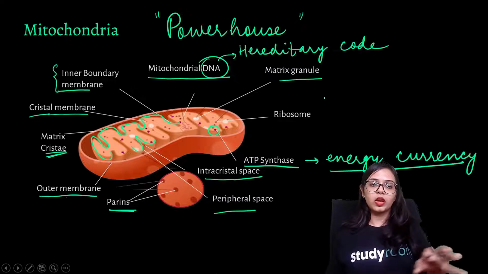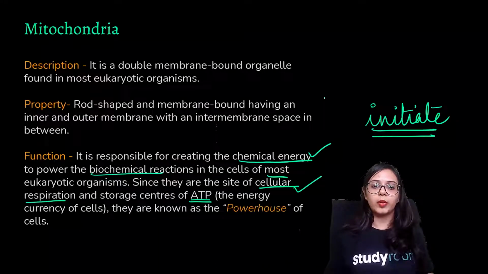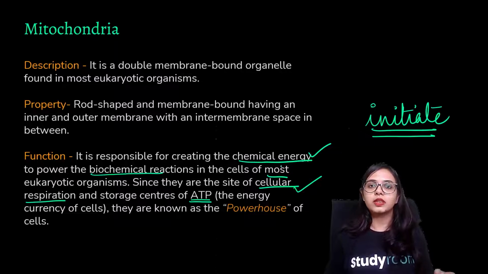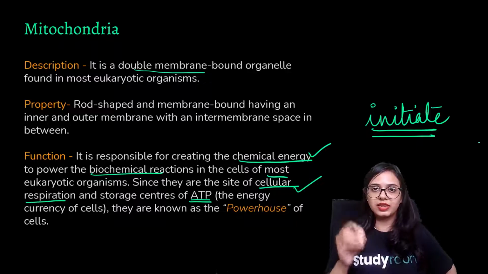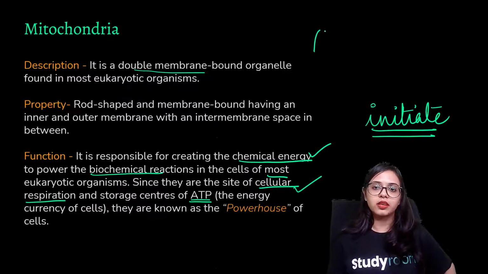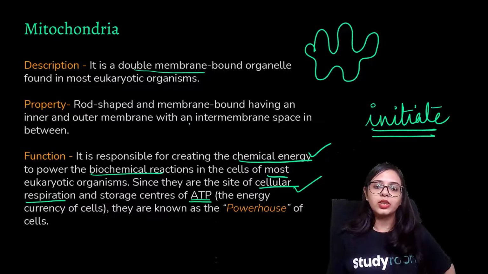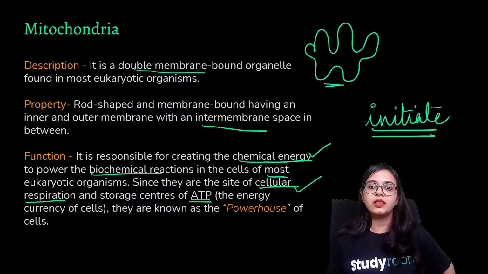So all in all, you have to remember that mitochondria is the powerhouse of the cell. That is important because the chemical energy is initiated here, which powers and fuels all the other biochemical reactions that are happening inside the cell. It is a double membrane bound organelle found in most eukaryotic organisms. Also, it is rod shaped and membrane bound, and that cristae is curvaceous, rod shaped, or you can also say finger-like in shape, with an intermembrane space of its own in between, this intercristal space.